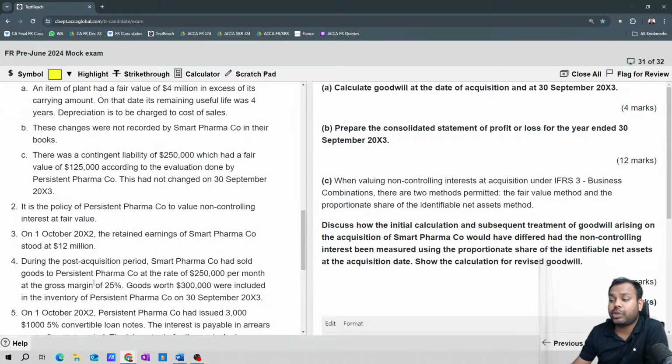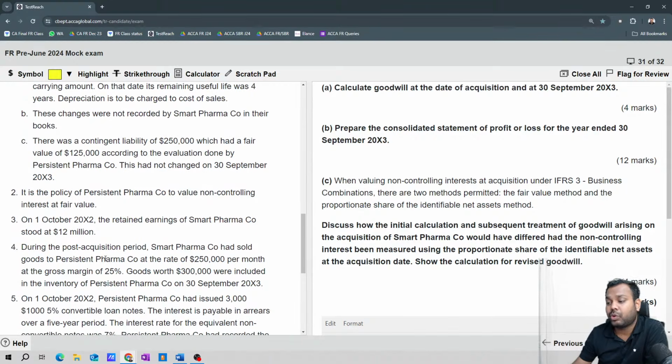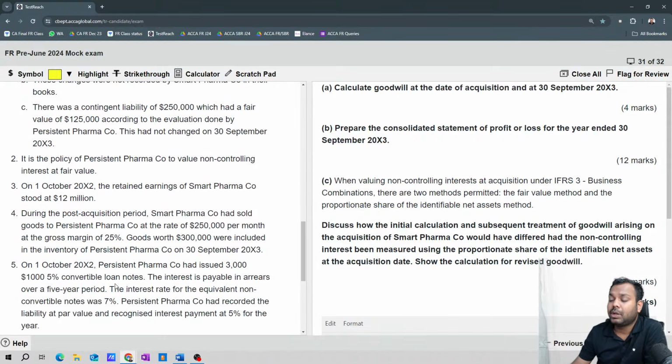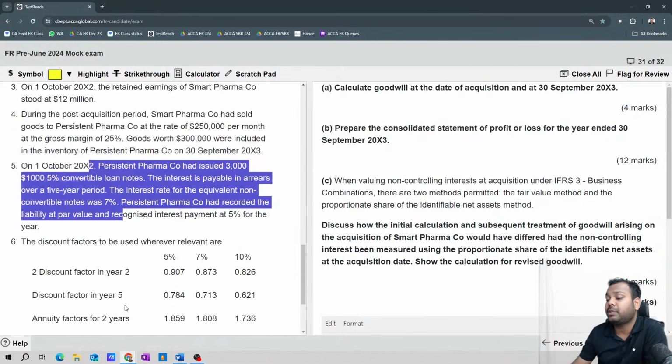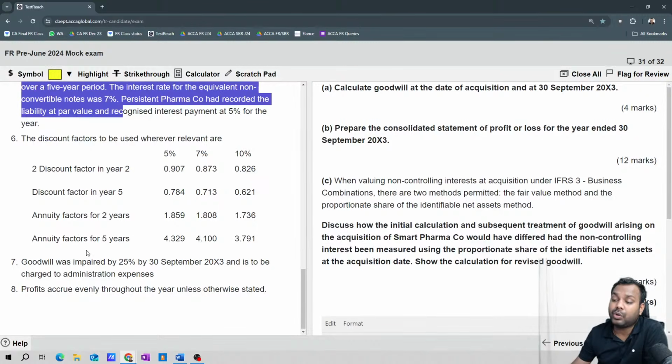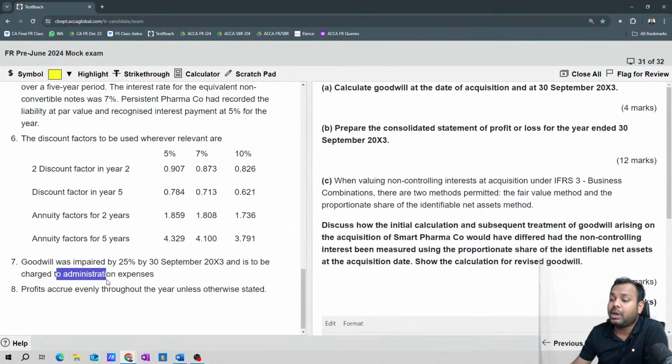During the post-acquisition period, Smart Pharma has sold goods, so intra-group trading is there. Persistent Pharma, the parent company, has issued some compound financial instruments. Discount factor is given. Goodwill should be impaired by 25% and profits accrue evenly throughout the year.